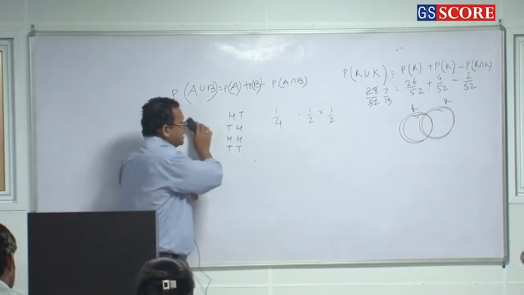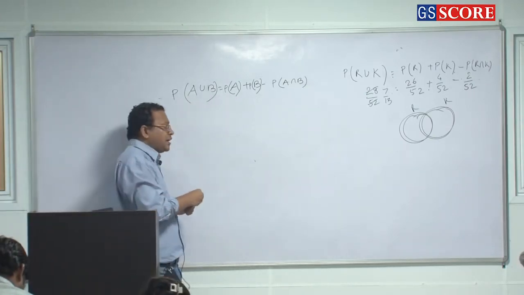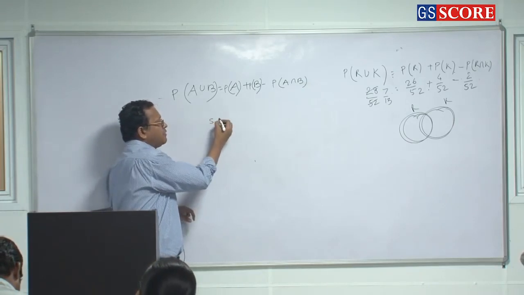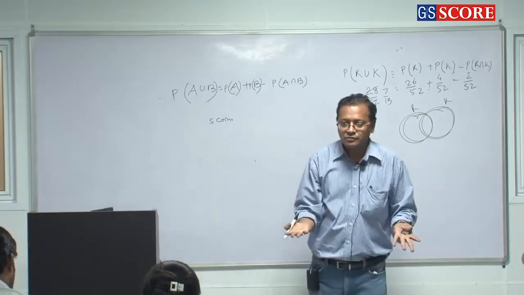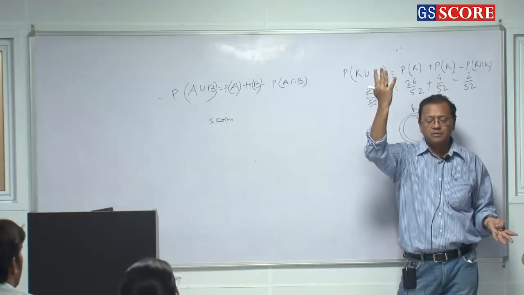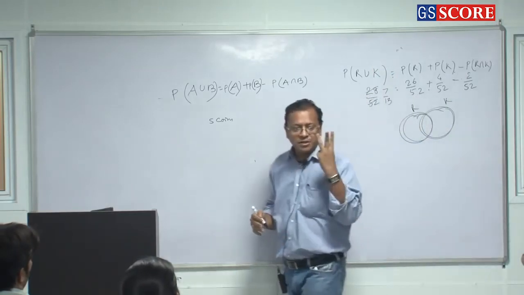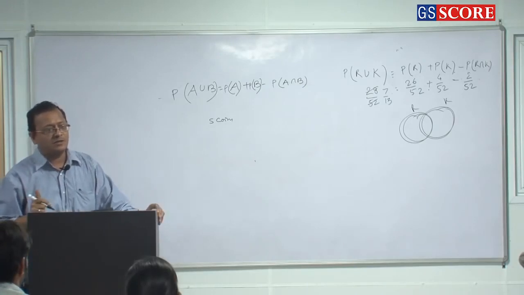Okay. Say I tell you there are 5 coins. I have got 5 coins with me. All 5 are tossed. What is the probability that 3 of them show heads? Any 3 of them show heads.